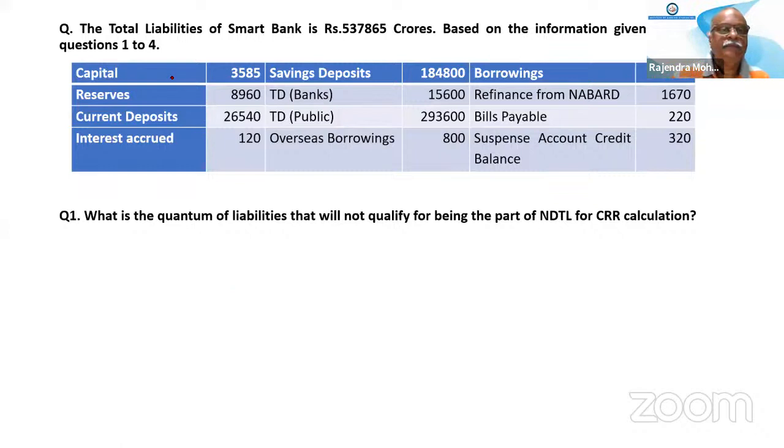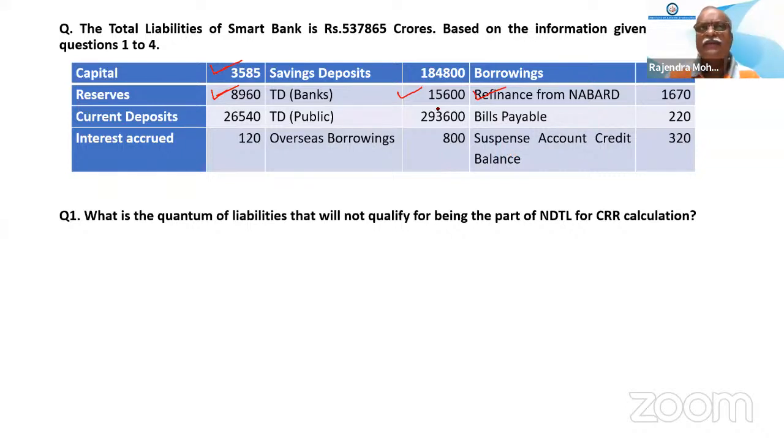Capital reserves. Term deposit from banks. Refinance from NABARD. Suspense account credit balance. No, suspense account credit balance is not there.